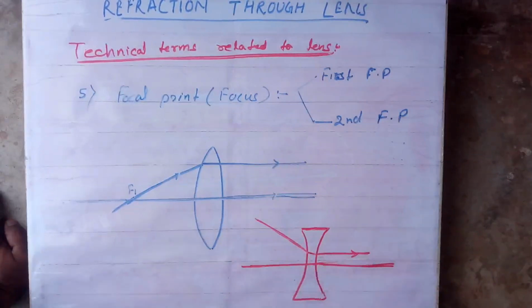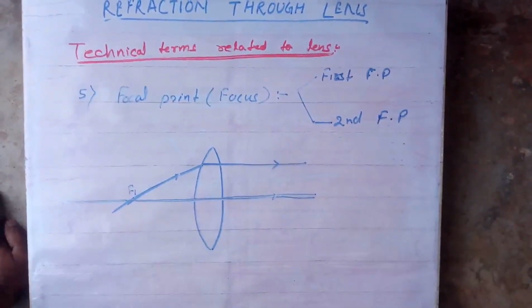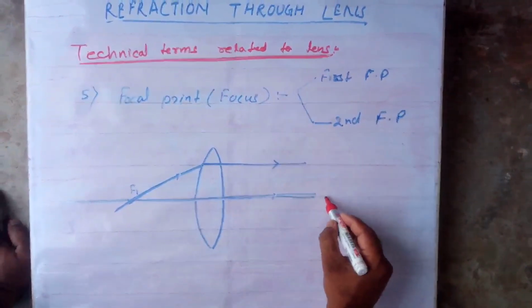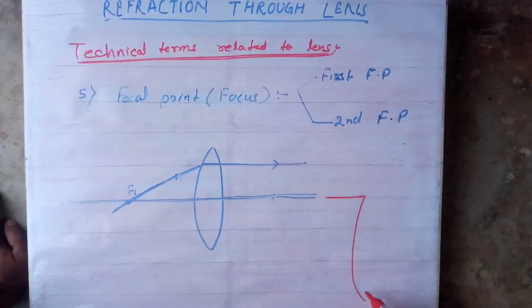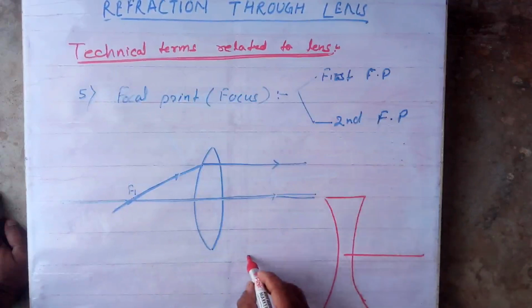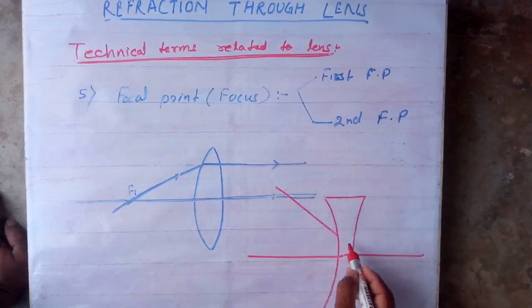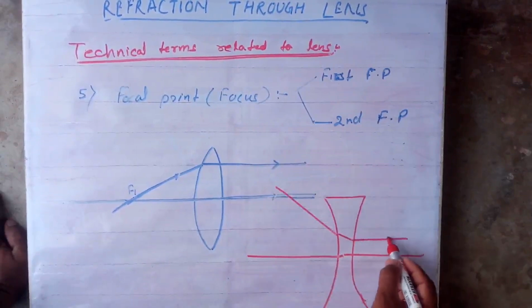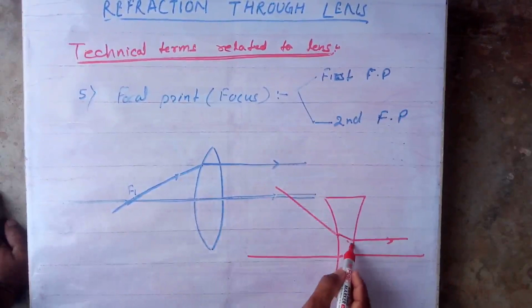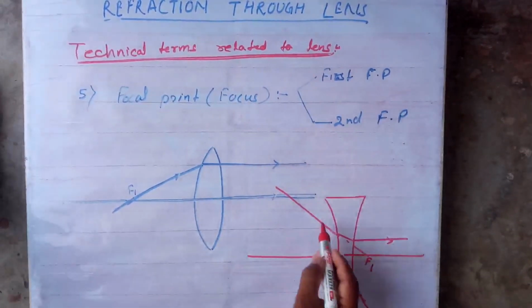Wait, I'll take a slightly bigger diagram. Principal axis, ray incident, become parallel. What will happen? The ray will diverge. Meet here: this is the first focal point. Actually, the ray is not meeting.